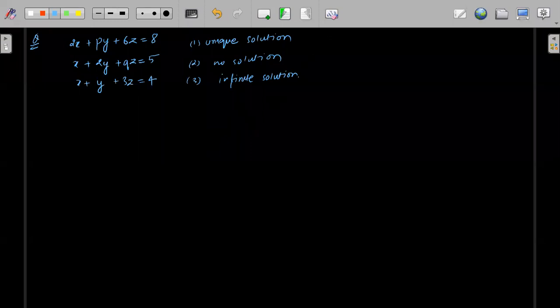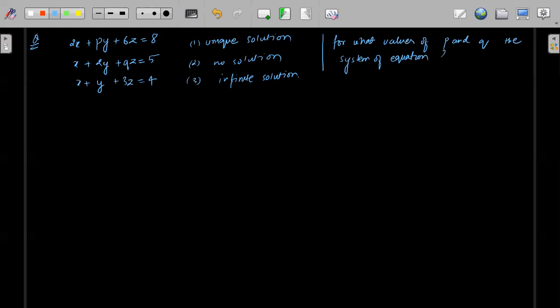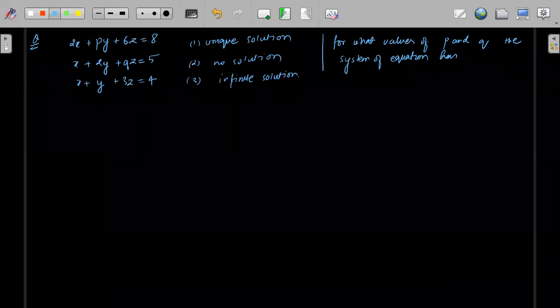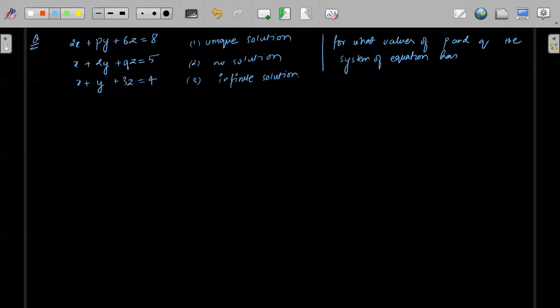Okay. So for what values of P and Q the system of equations has. Okay, so these are three options. Unique solution, so you have to tell me the values of P and Q for unique solution, for no solution, and for infinite solution. What should be the value of P and Q? Okay, solve this question. Take your time, solve this question.